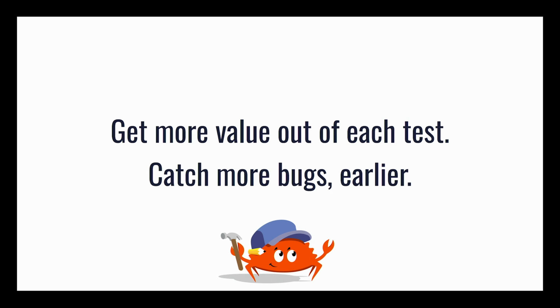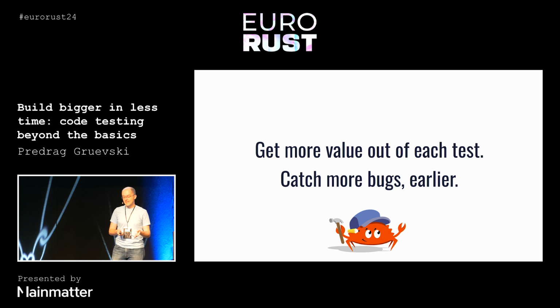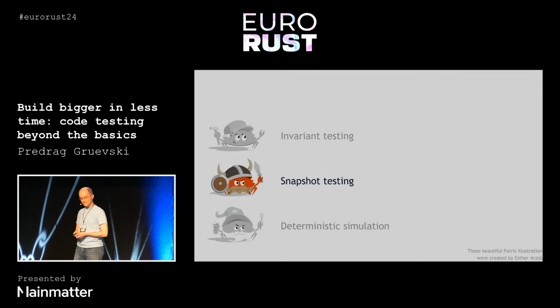So the point of invariant testing is that we want to get more value out of each test. We want to be extra sure that everything has gone as expected. And what this has as a downstream effect is that it means we catch more bugs earlier. And that means we spend less time debugging. This is something that's very, very nice.